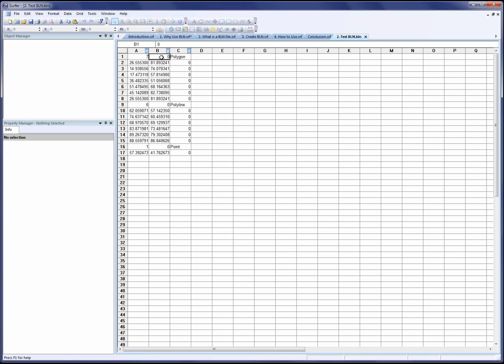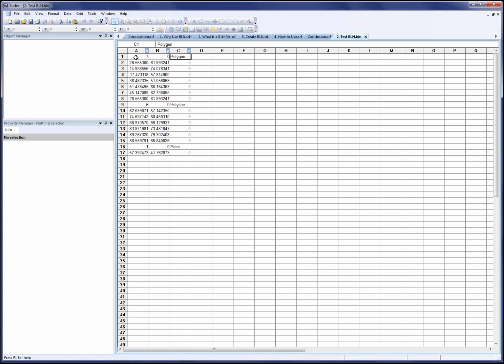But if you aren't using the BLN file for blanking, like I said, then it doesn't matter what you have here. You can leave it blank if you want to. The attribute value in column C is purely optional. You can include it or not. For this file, I added the object type as the attribute value. So let's walk through this file pretty quickly.